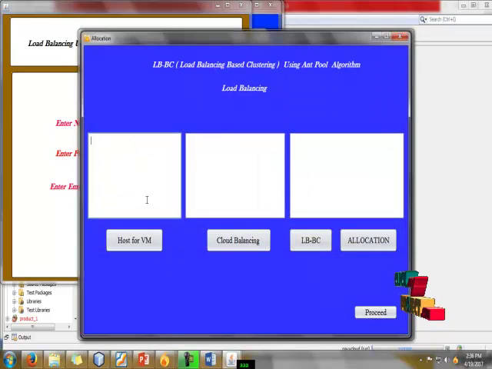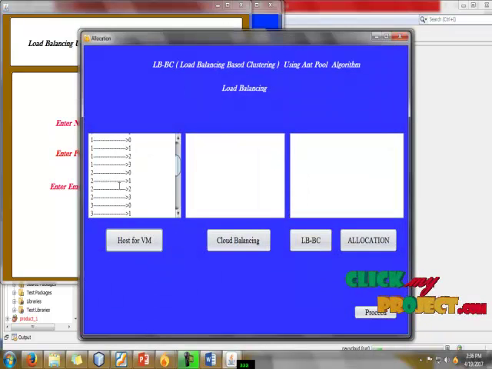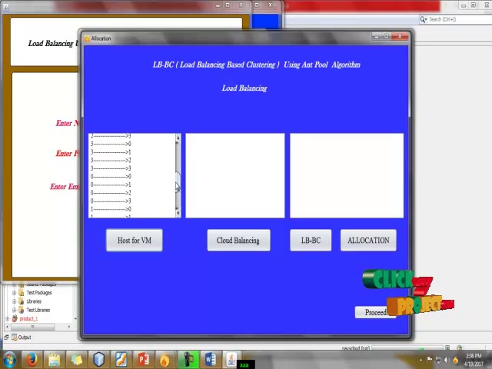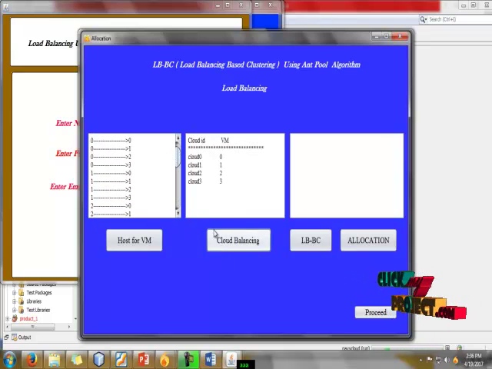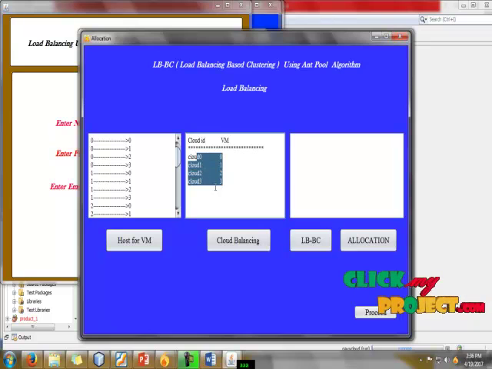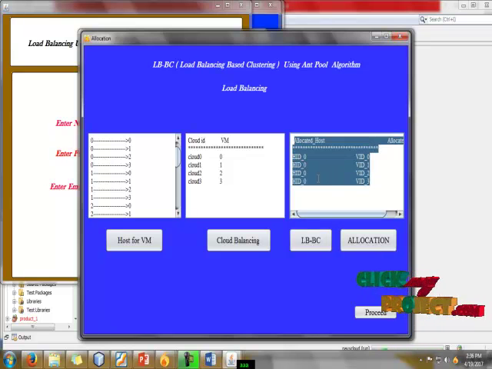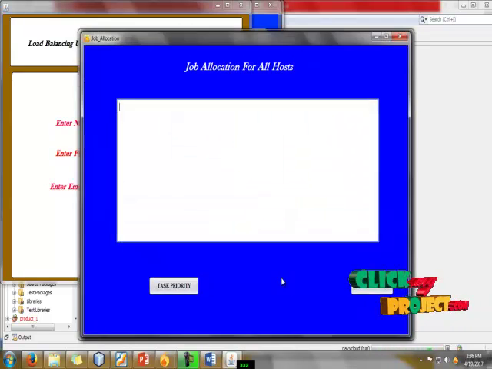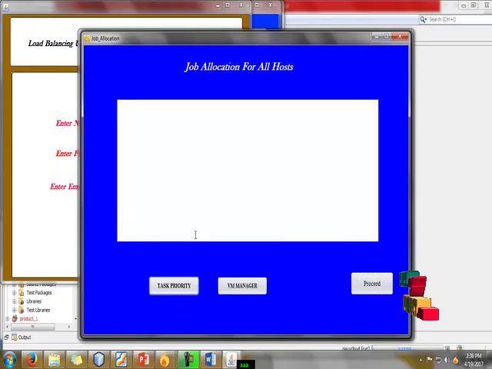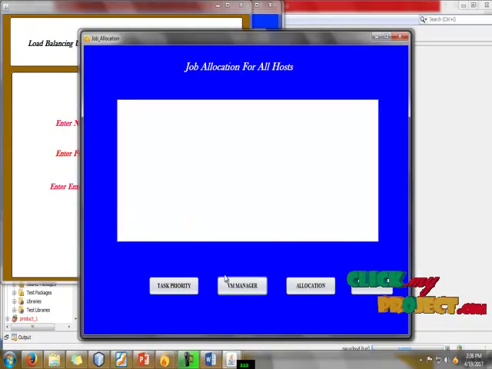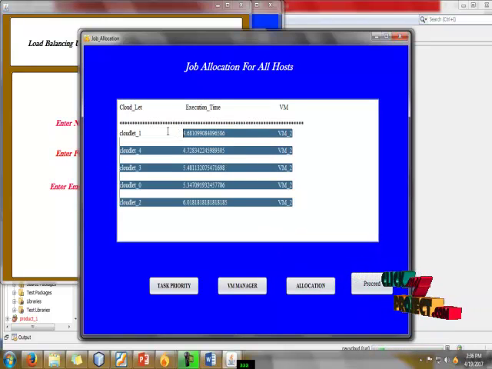Okay, the next process is VM host for VM server. Here, what is the purpose of the VM server? The next is balancing of the cloud. Here we create 4 clouds, and this is the server number. The next is LBBC, the load balancing Bayes clustering algorithm, and we are going to allocate with it. The next is task priority, then we create the VM manager, and finally we allocate our works to each and every cloudlet.